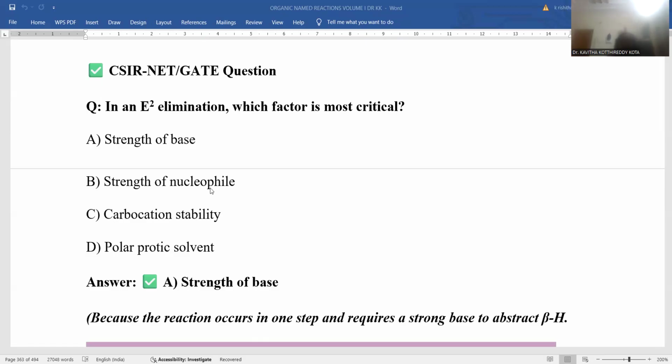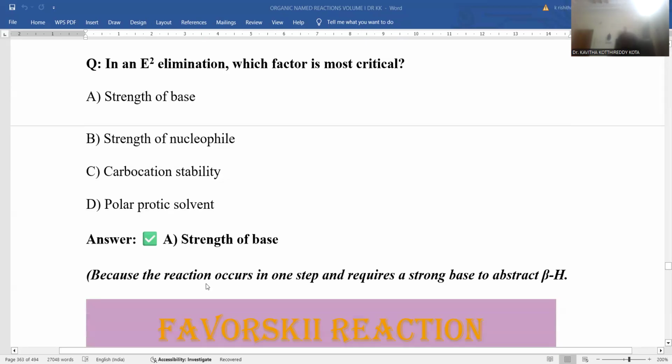Strength of the nucleophile goes with the SN2 reaction. There is a compatibility between these two. If the base is stronger, E2 elimination proceeds. If the nucleophile is stronger, the SN2 nucleophilic substitution reaction proceeds. That's the reason the obvious right answer for E2 elimination is option A, because the reaction occurs in one step and requires a stronger base to abstract the beta hydrogen from the adjacent position.